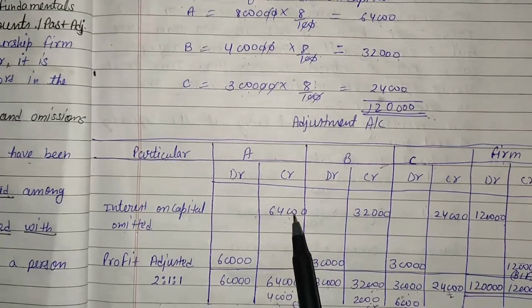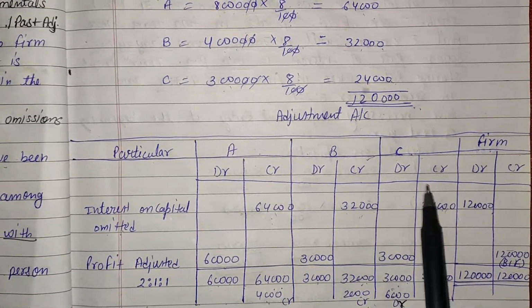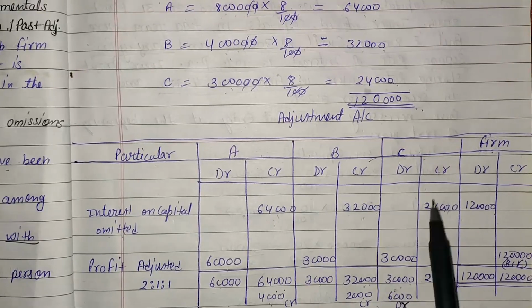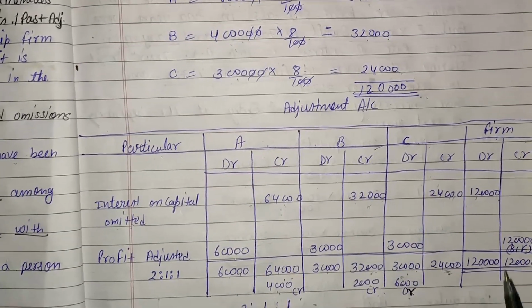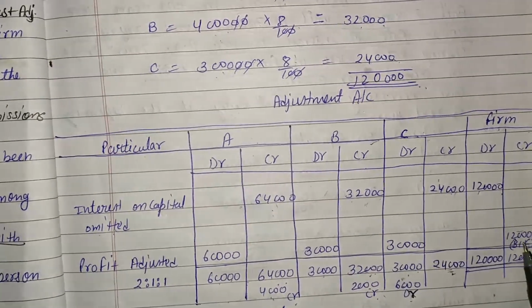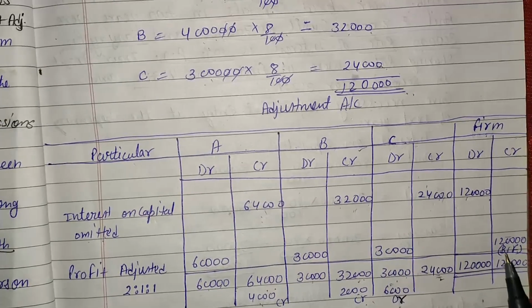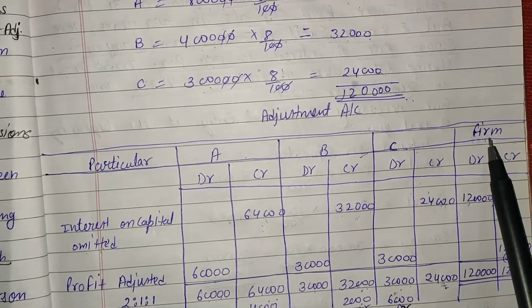Here 64,000, 32,000 and 24,000 are on the credit side of the partners. Credit side of the partners means debit side of the firm. Now the total is 1,20,000, here also 1,20,000, and the balancing figure is on the credit side of the firm, that is 1,20,000. Credit of the firm means debit of the partners.